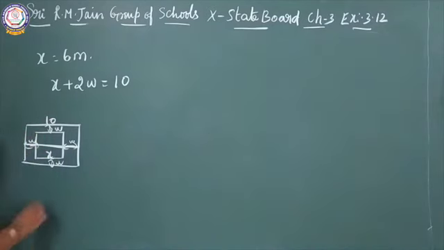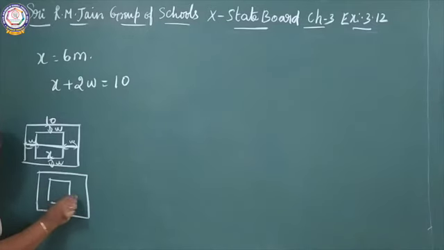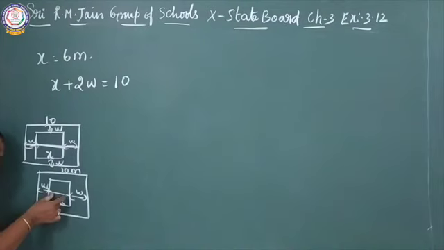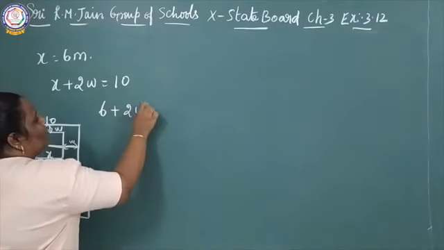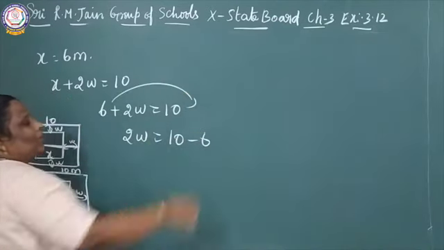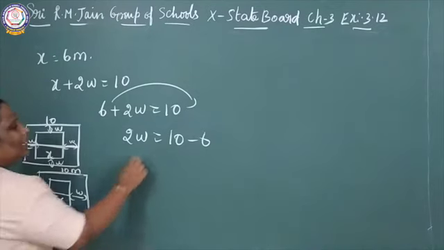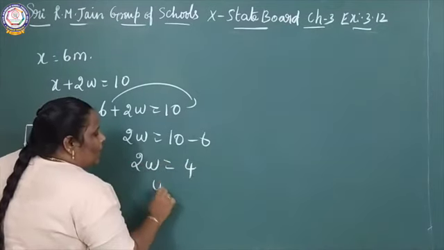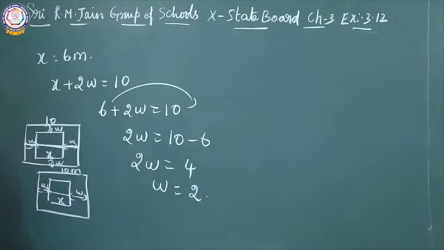10 meter. See here, this is the flower bed, a square, and this is the gravel path, this is w and this is w. This length is 10 meter. This length I can mention as x meter. So x plus 2w equals 10 meter. 6 plus 2w equals 10, 2w equals 10 minus 6, 2w equals 4, w equals 4 by 2. It gives the value 2.